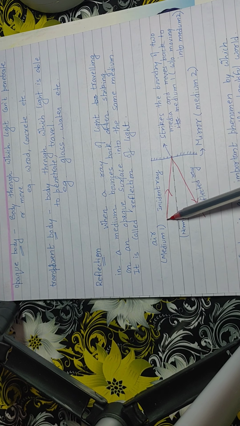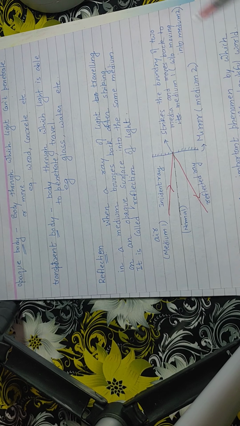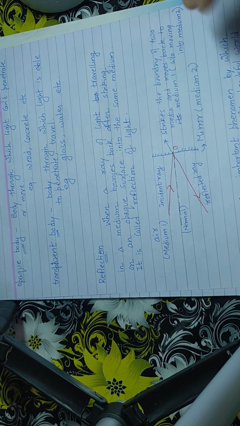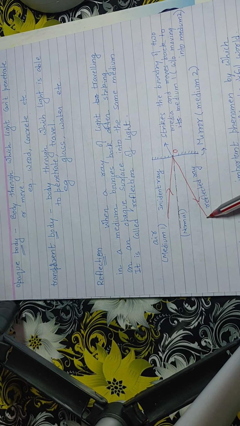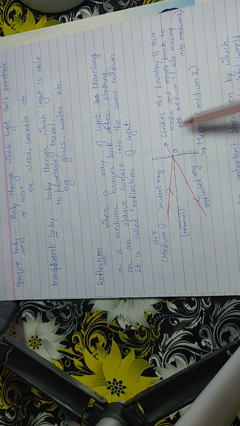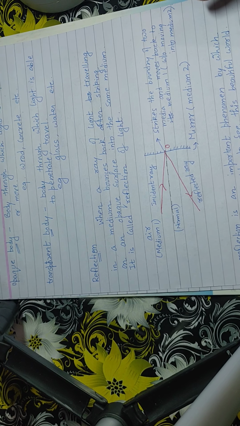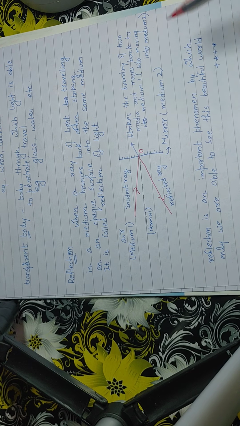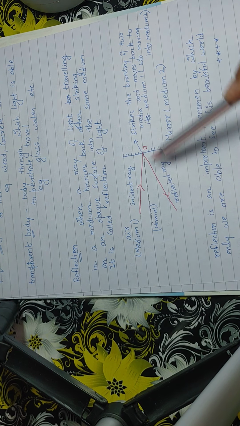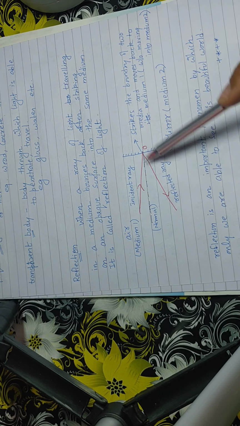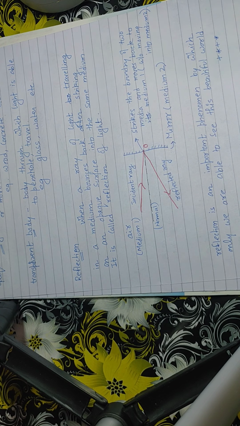This is the incident ray which is traveling in medium 1. It is incident at point O, which is the point of incidence, and after striking it will bounce back in the same medium, that is medium 1 only, it will not enter medium 2. So this is known as reflection of light. When a ray of light traveling in a medium bounces back after striking an opaque surface into the same medium, it is called reflection of light.